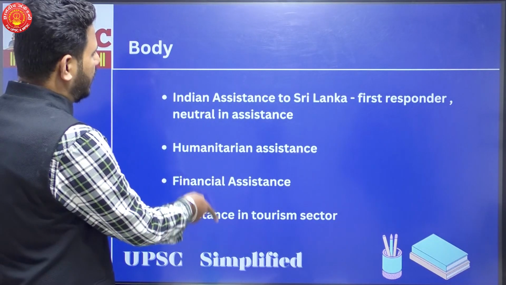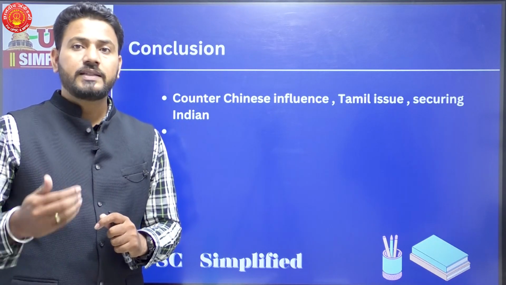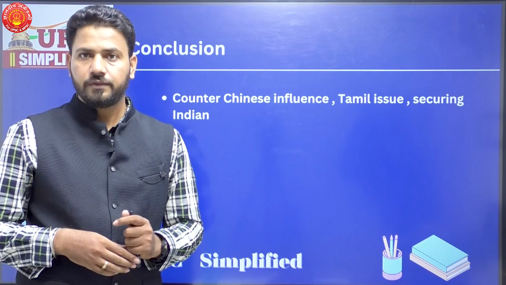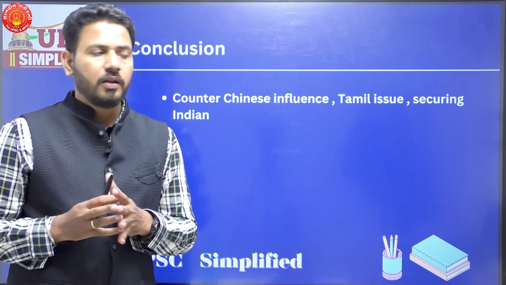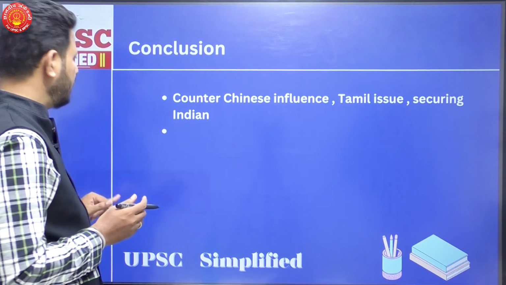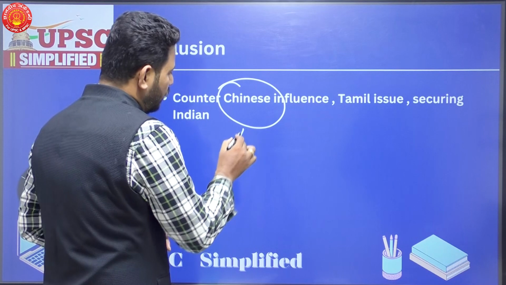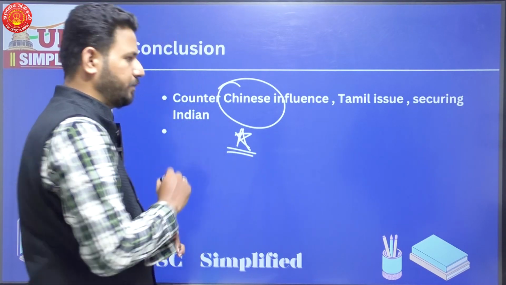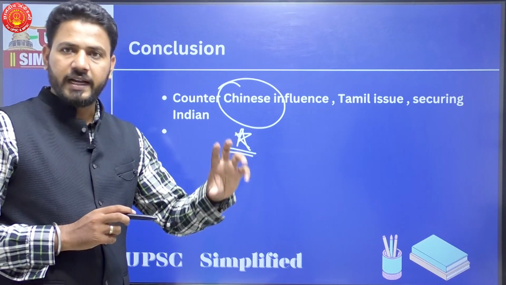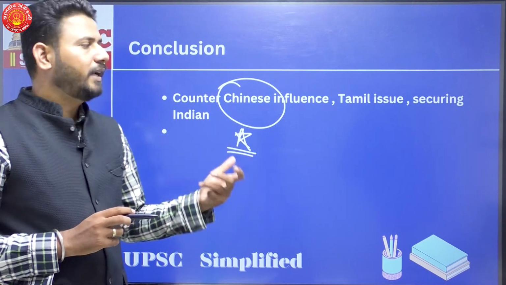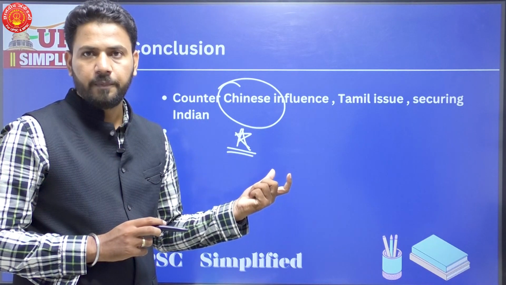Now the last part of the answer, that is the conclusion. By giving this help, what are we trying to achieve? Keeping the broader picture of international relations in your mind, it is very important when you are dealing with Sri Lanka. Tackling the Chinese influence in Sri Lanka is a very important aspect for India. So by responding first, by trying to give financial aid, India is trying to counter the Chinese influence in Sri Lanka.